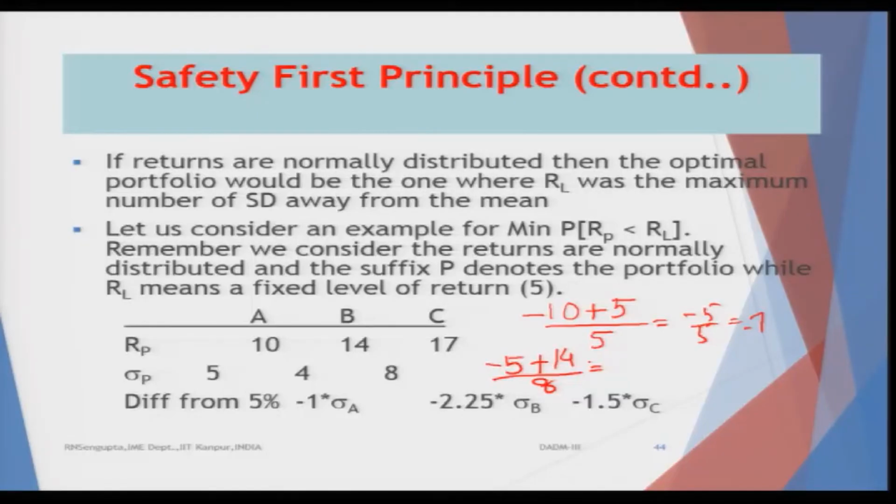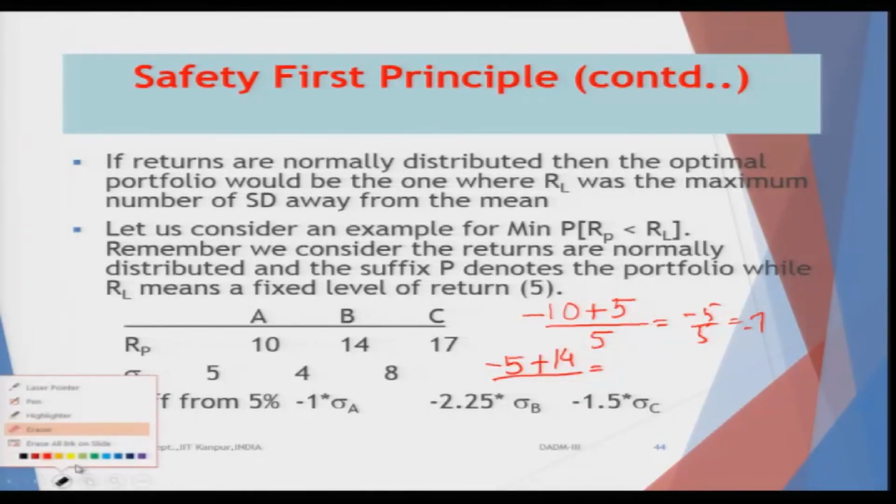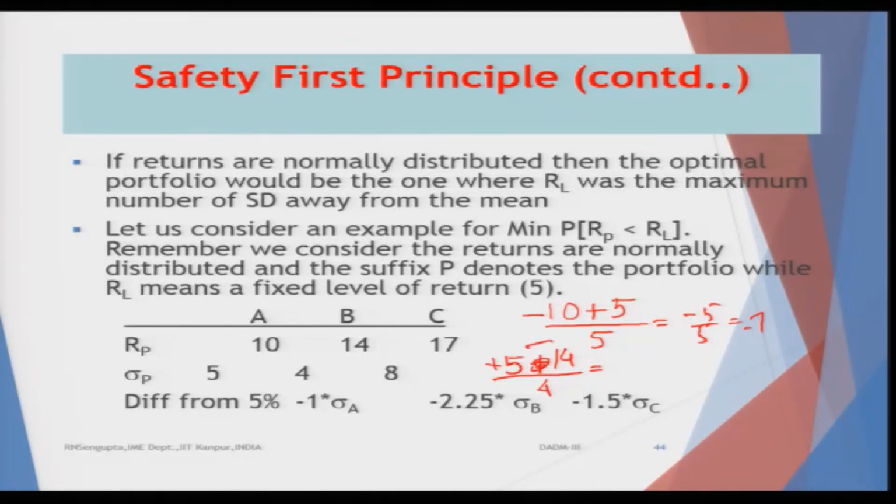Oh no, sorry, my mistake. So this will be minus 5 plus 14, this will be 4. So, let us find out this value. This will be plus, this is minus, so this will be minus 9 by 4, 4 2s are 8, and obviously the value comes out to 2.25.